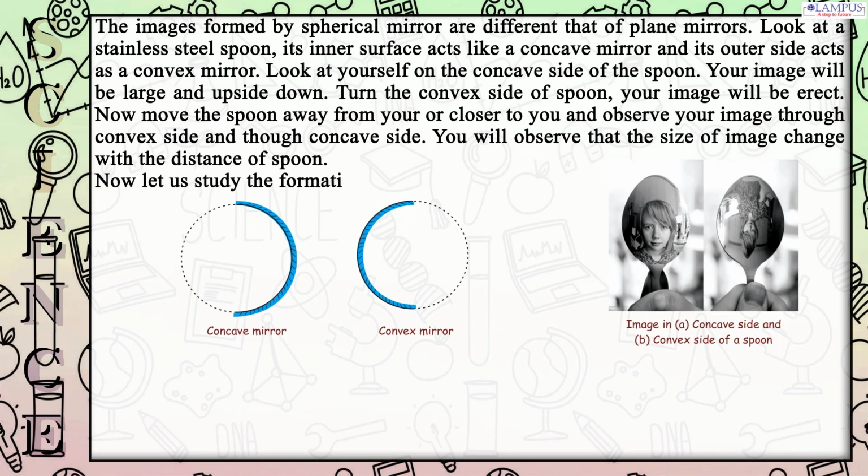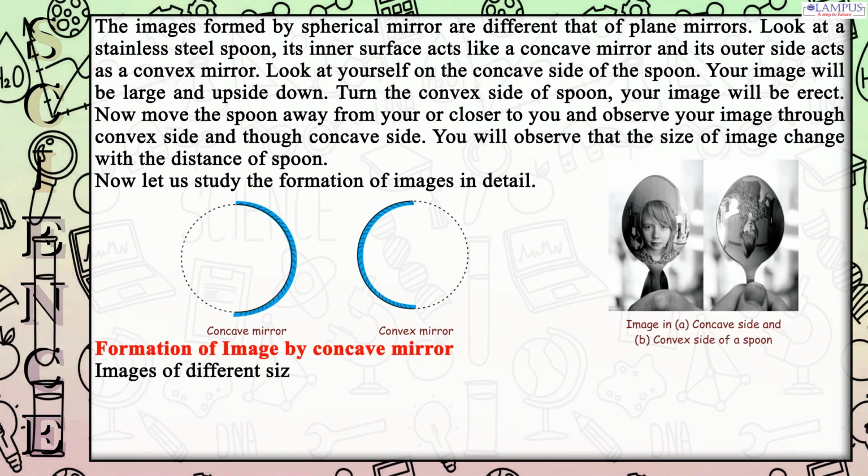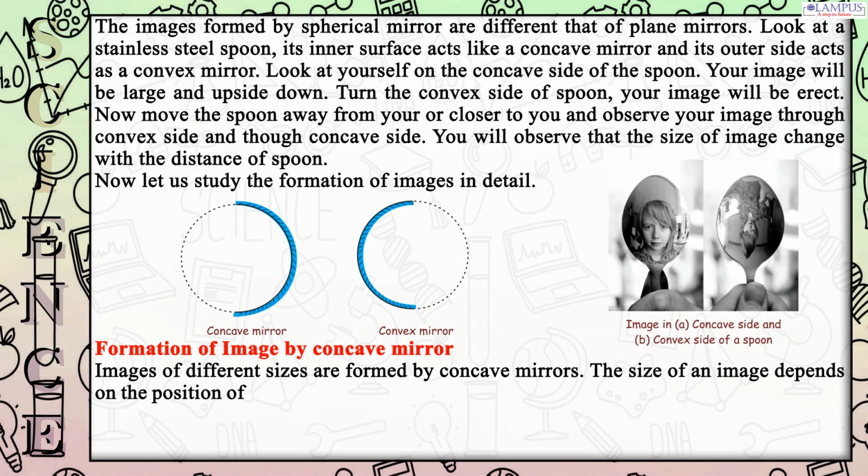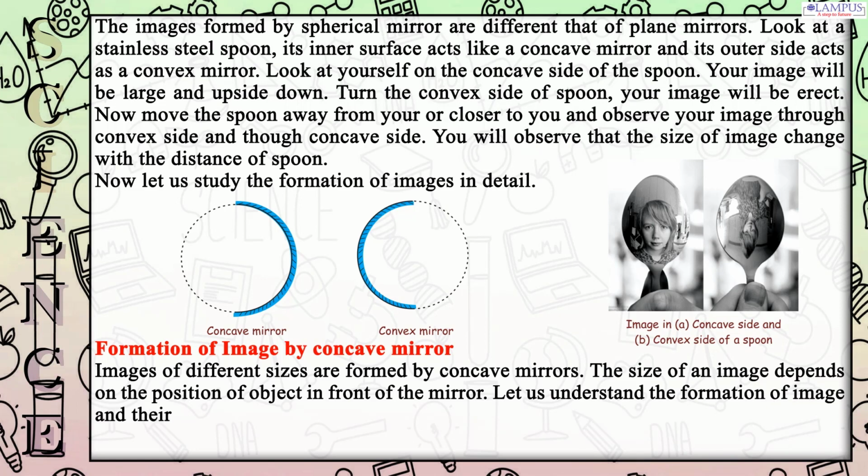Now let us study the formation of images in detail. Formation of image by a concave mirror. Images of different sizes are formed by concave mirrors. The size of an image depends on the position of the object in front of the mirror. Let us understand the formation of images and their nature by performing the following activity.